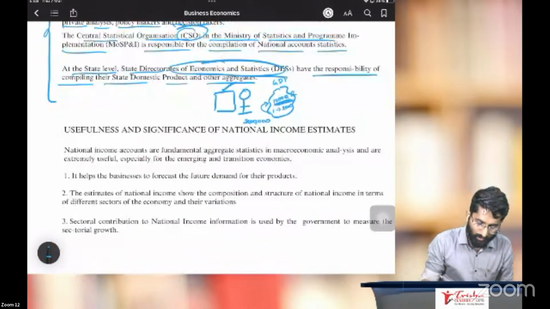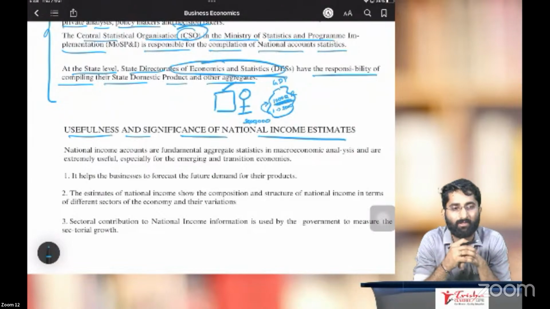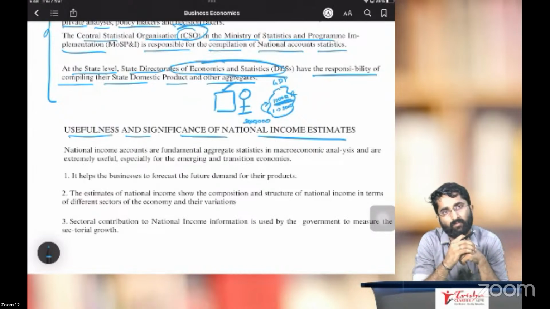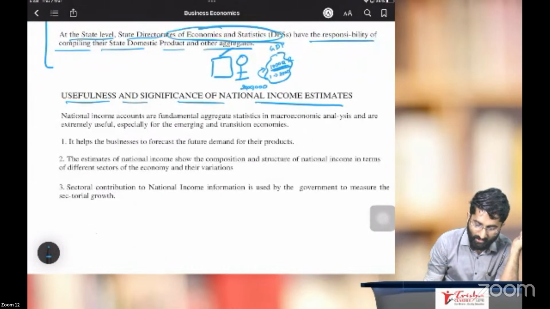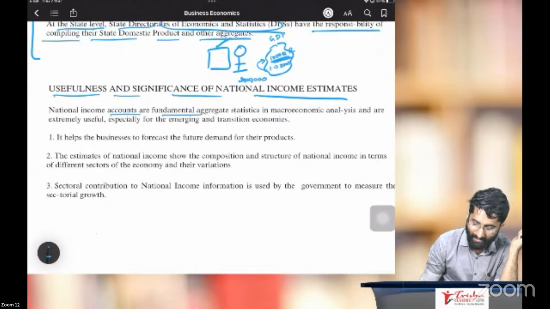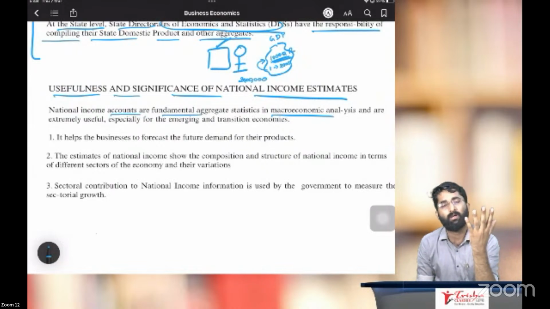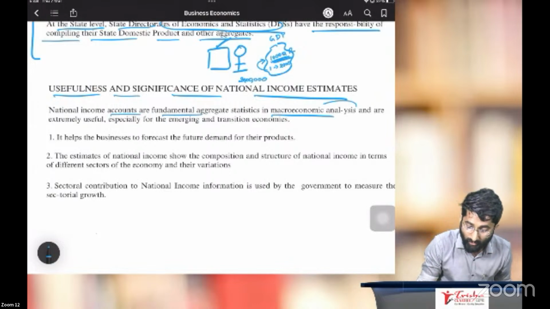Now, we need to know the usefulness and significance of the national income estimate, sir. What is the use of this national income estimate? Why do we need this national income? Why is estimation of national income required? National income accounts are fundamental aggregate statistics in macroeconomic analysis. They are very important statistics required for macroeconomic analysis.